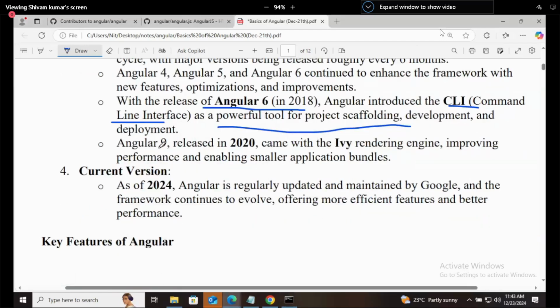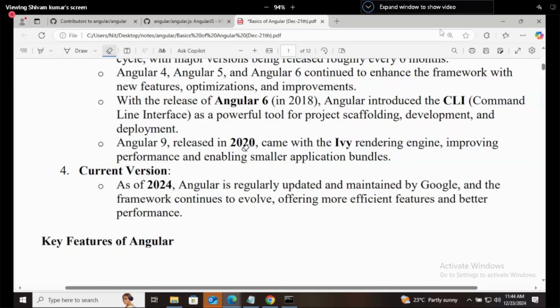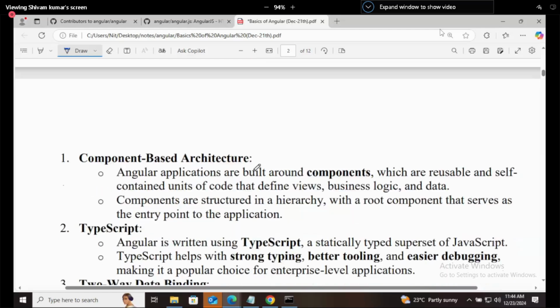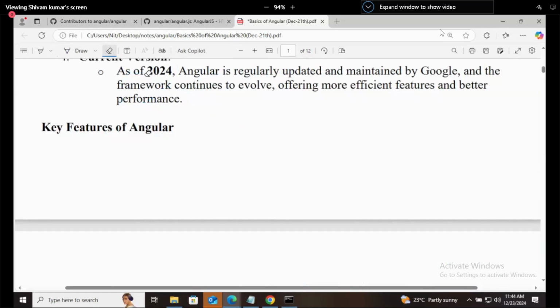Angular 9, released in 2020, came with the Ivy rendering engine. What is this? It was a runtime engine of Angular which was very fast. Now, what is the current version? It is not updated here, I have written it outside. I'll show you. The current version of Angular is 19.